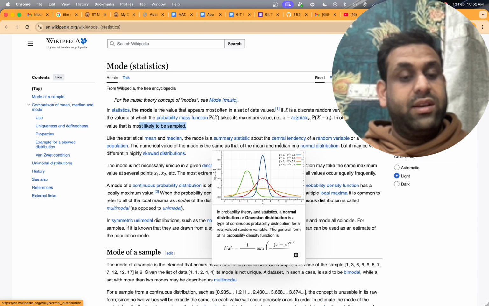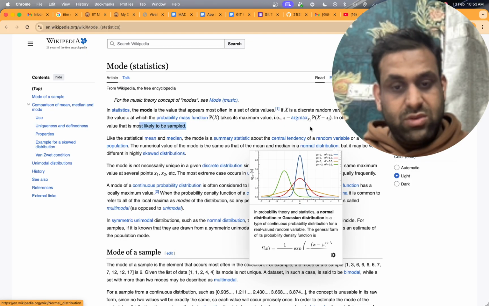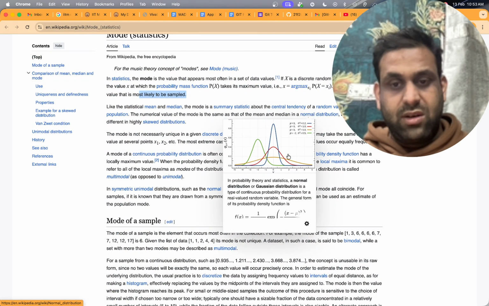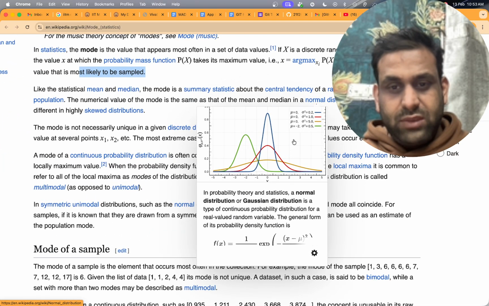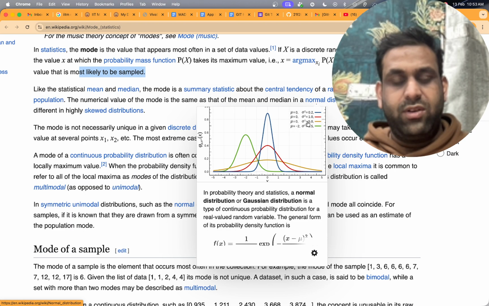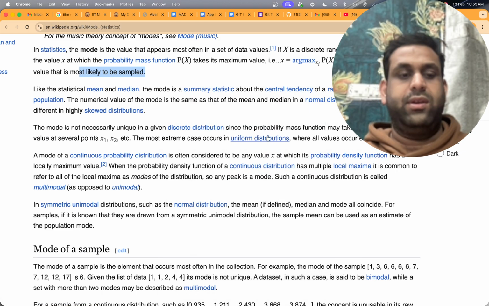But it may vary in a highly skewed distribution, right? So this is what a normal distribution looks like. You can understand it this way. Let me zoom in. Mu takes different values here. If mu equals 0, that is the center and everything is the same. But if mu is a little less or more, and with different values of sigma, it changes the shape of the distribution of the numbers that we have.